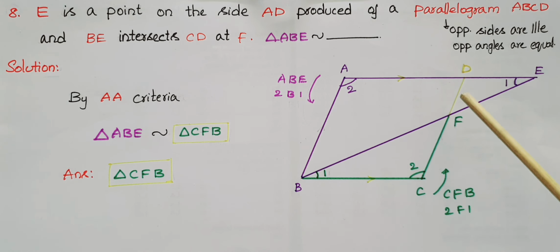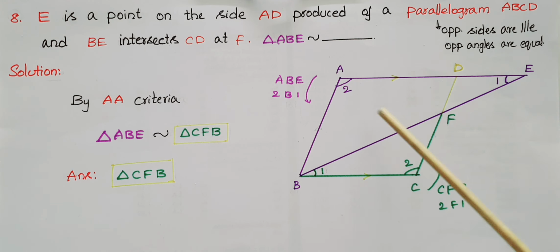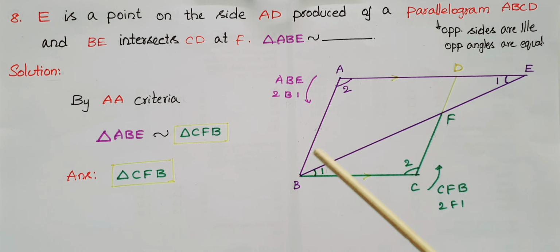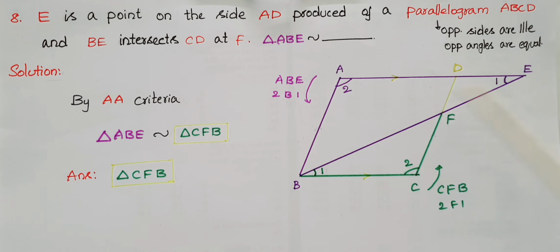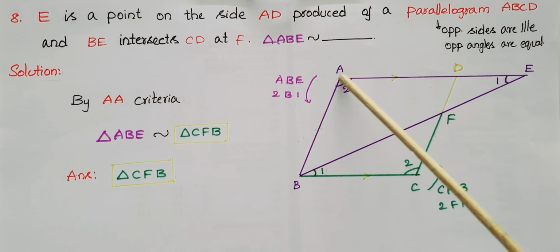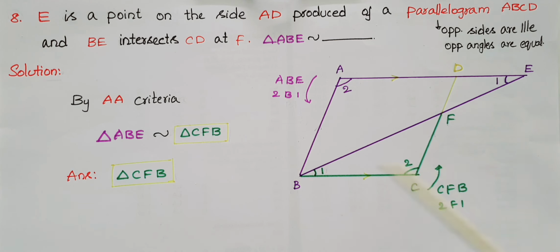And now if you observe these two triangles, in these two triangles opposite angles are equal because this is a parallelogram, opposite angles are equal. So angle A is equal to angle C, and here this angle EBC is equal to angle AEB, because if you see here these two lines are parallel and this is a transversal line. We know that if a transversal line intersects two parallel lines, then alternate interior angles are equal.